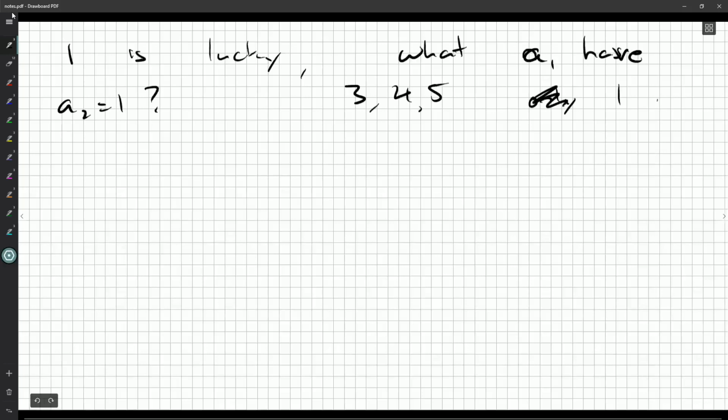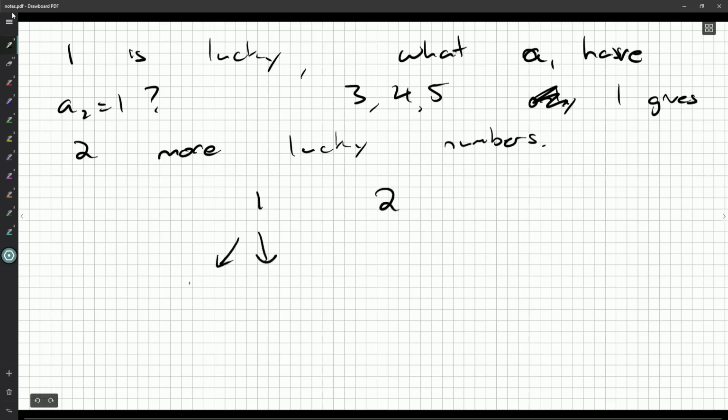So 1 gives 2 more lucky numbers. And so my thought is we start with 1 and 2, and then work backwards to 3 numbers, but one of those is always a multiple of 3. So we start with 1 and 2, but then that gives us more lucky numbers working backwards.